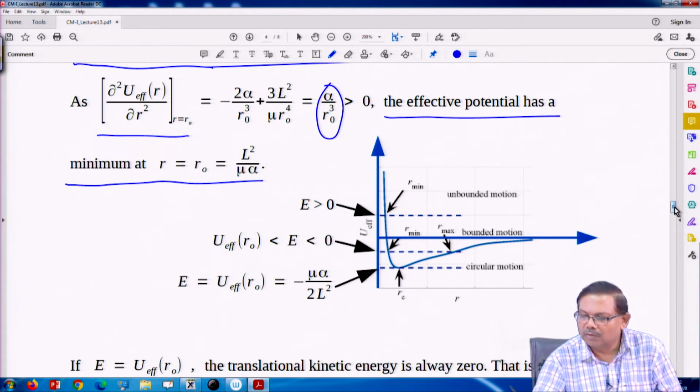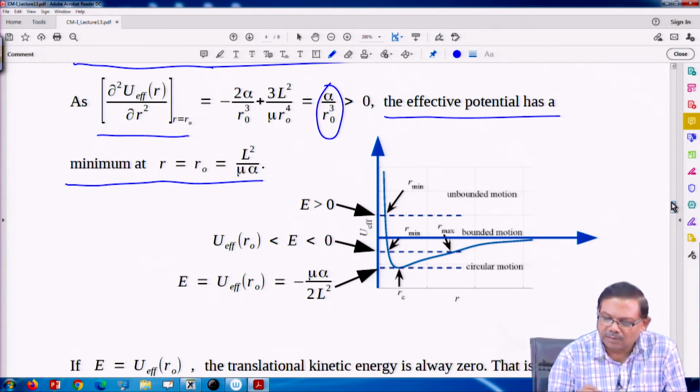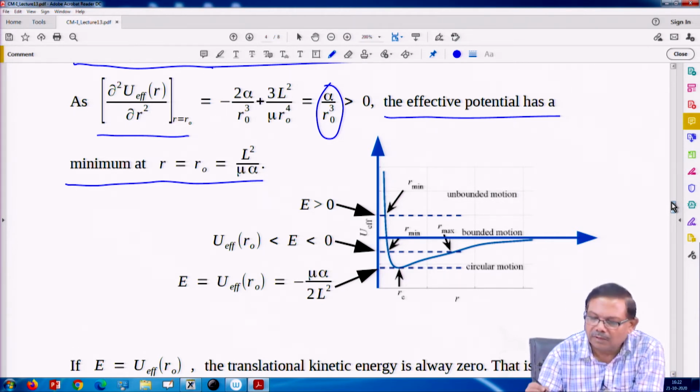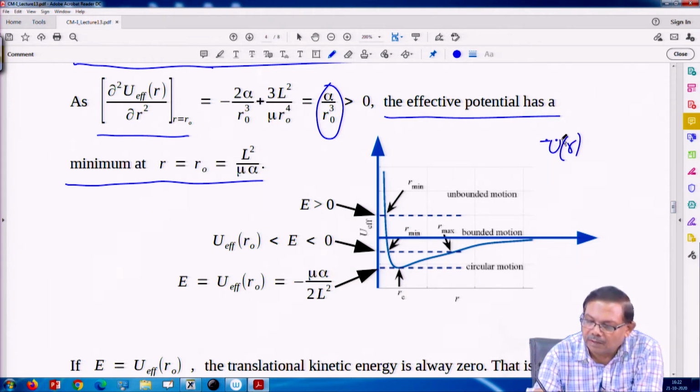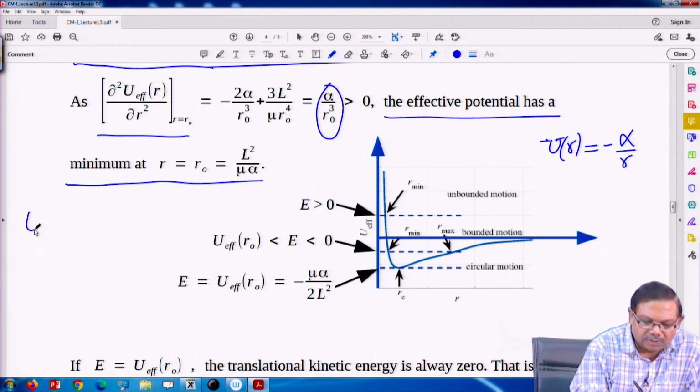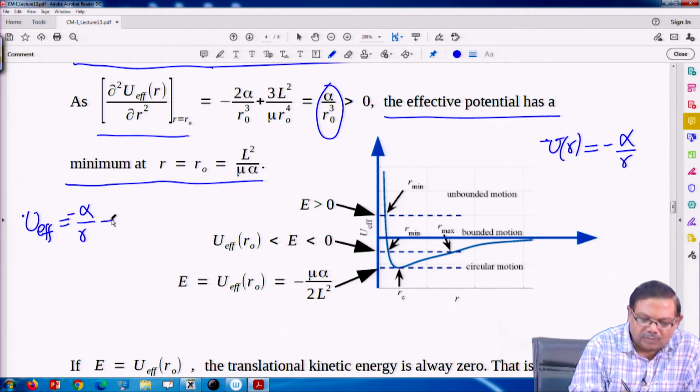So the potential looks something like this for u of r, which is taken as minus alpha upon r. And u effective has two parts: u effective is minus alpha upon r plus L square upon 2 mu r square.